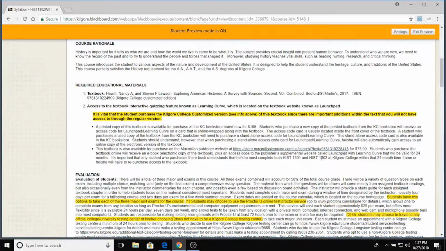Now, it's important that everyone understands that this textbook is for both History 1301 and 1302 at Kilgore College. All instructors use this book. So the first half of the book is for 1301, second half for 1302. If you buy the electronic version of this book, you have access to it for 2 years, for 24 months. So it's important that if you take the other half of this course at Kilgore College, you need to do that within that 2-year time period. Otherwise, you would lose access to that textbook. So again, there are your two options for the textbook.